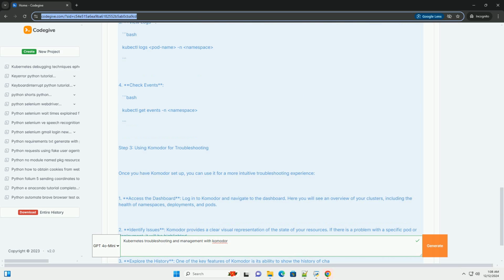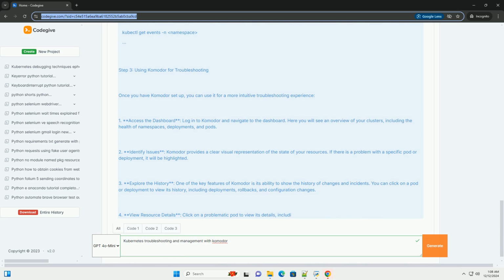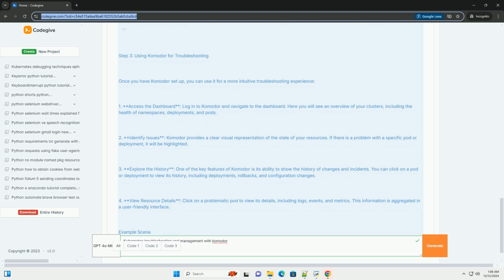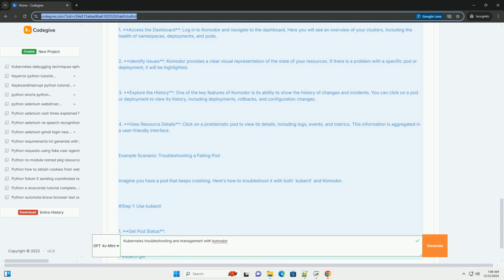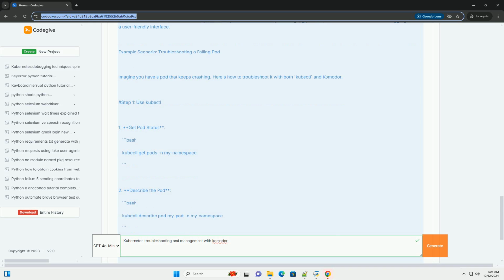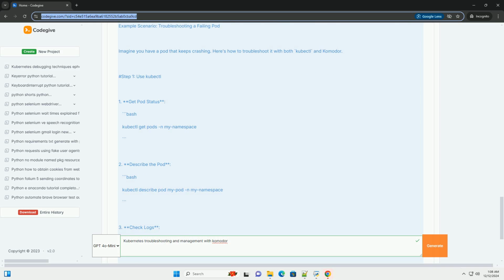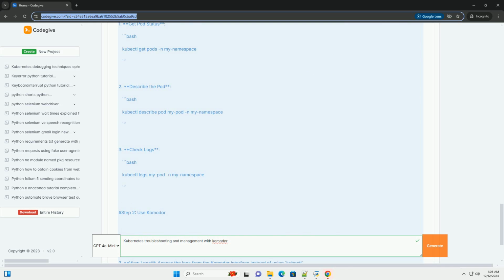Prerequisites. 1. Kubernetes cluster. You should have access to a running Kubernetes cluster. 2. Kubectl. Install the Kubernetes command line tool, kubectl, to interact with your cluster. 3. Komodor account. Sign up for Komodor and set it up to connect to your Kubernetes cluster.